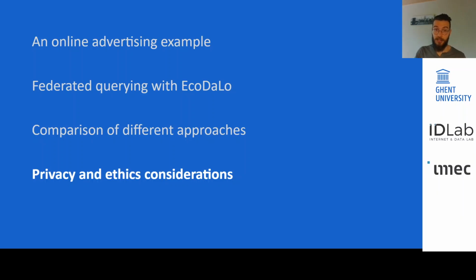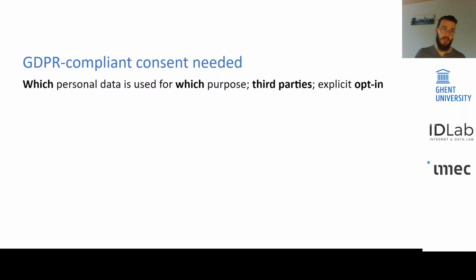Well, privacy and ethics. We deal a lot with personal data in this advertisement example. Well, we have the General Data Protection Regulation, GDPR, which requires compliant consent, meaning that the visitor is aware which personal data is used for which purpose, which third parties are involved, and the user explicitly has to opt in by giving the consent. So in our example, that means that the user needs to be aware which publishers are part of the federation and also which aggregated visitor traits are used within this trait federation.